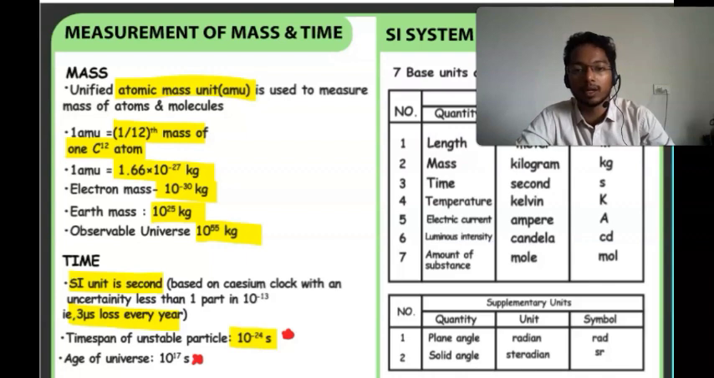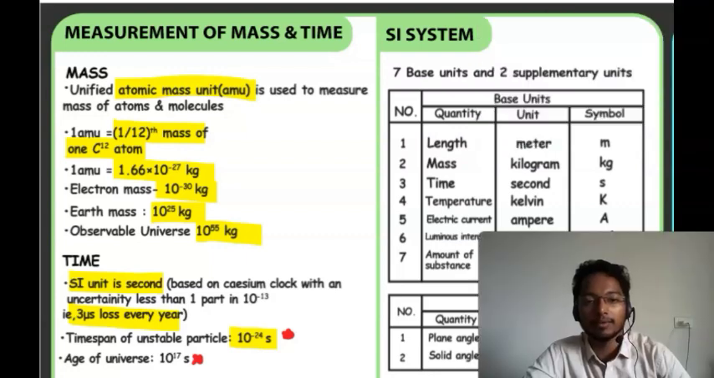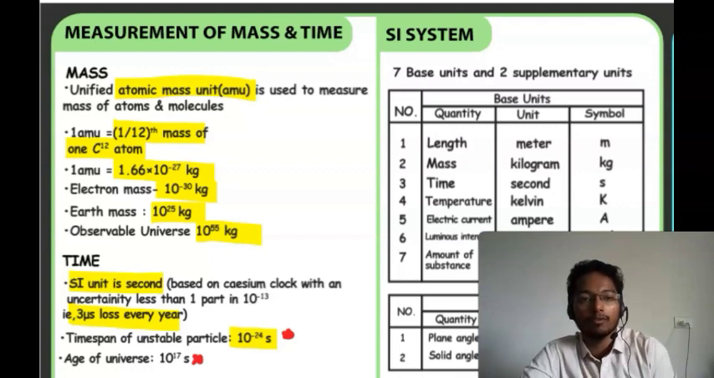Wherever you are taking or writing down the short notes for each and every chapter, this should be maintained. Then we have 7 base quantities: length, mass, time, temperature, electric current, luminous intensity, and amount of substance.